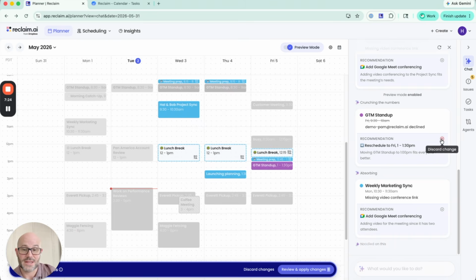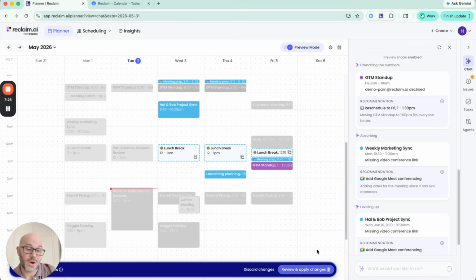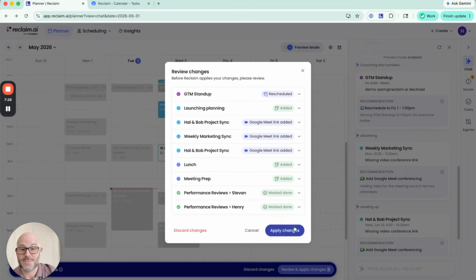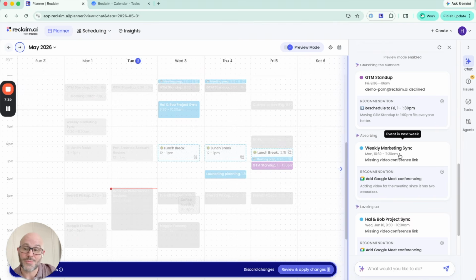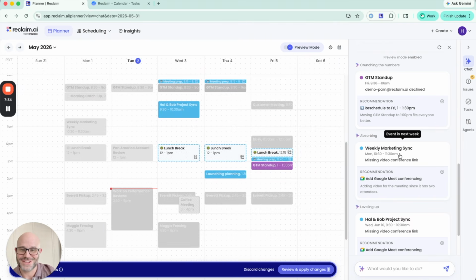Now I can go ahead and decline those suggestions, or I can go ahead and accept them and send them through. So as you get comfortable with Reclaim and you start to see the proactive suggestions that it's making, you will find that you can usually click and approve the changes with a high degree of confidence so that you have both full control over what's happening, but the intelligence of an AI assistant helping you get